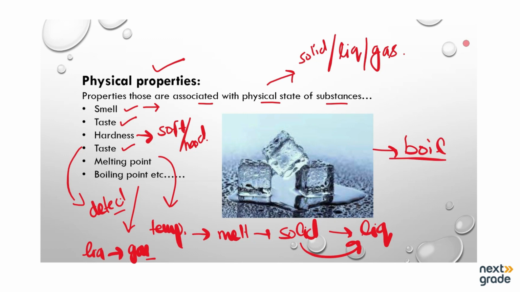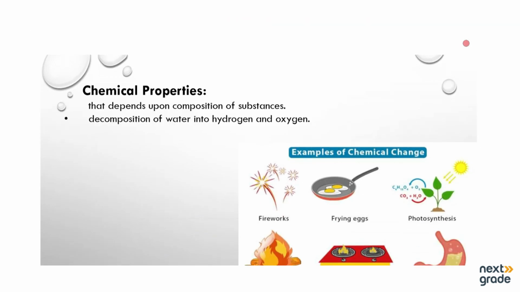In this picture, you can see that we have the ice and it started to melt or change into the liquid. This temperature is known as the melting point. For example, we have water in any utensil and we start to heat it. When we start to heat the water, it will start to change into the vapor phase or the gas phase. This temperature will be known as its boiling point. So all these properties are known as physical properties that relate to the physical state of matter. Next we have chemical properties.